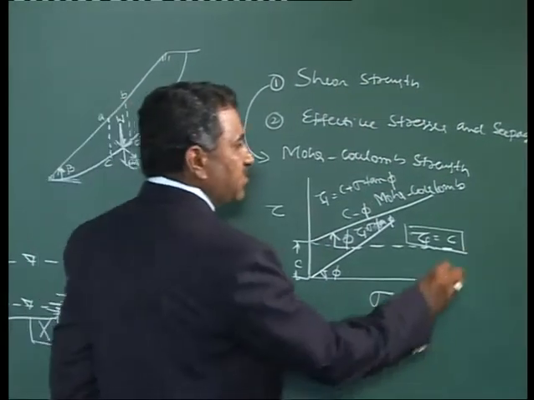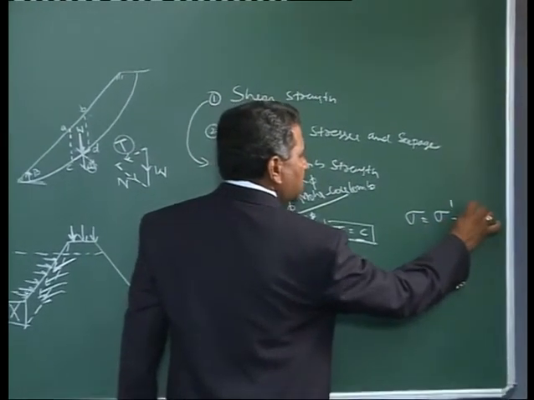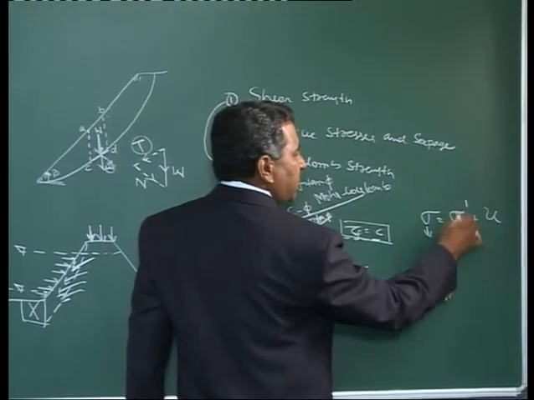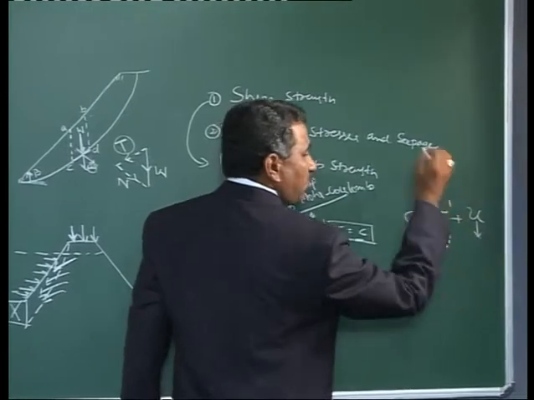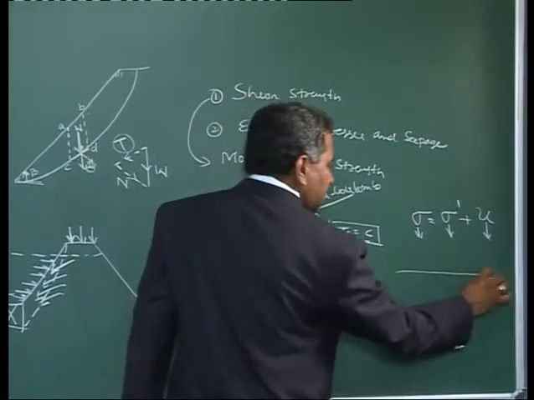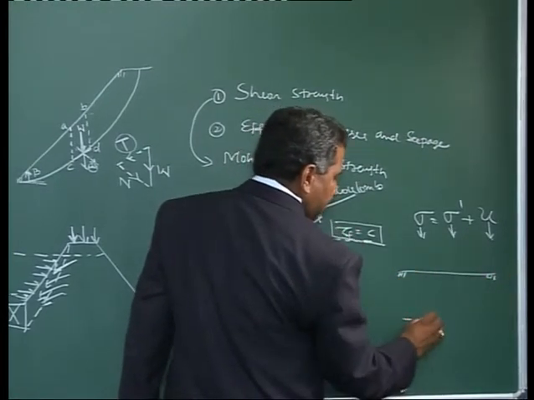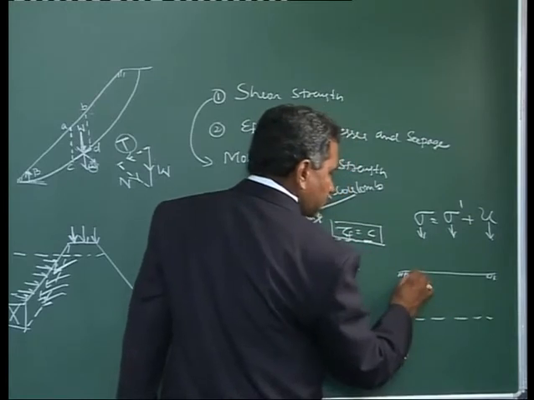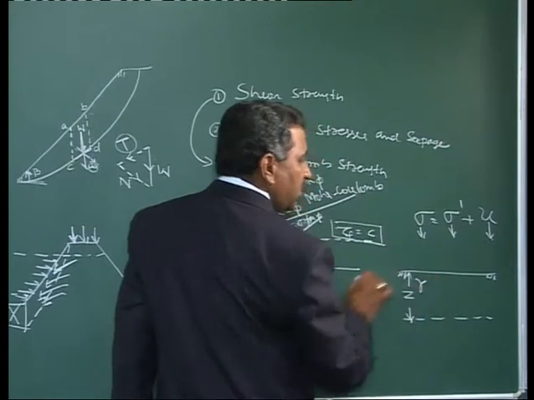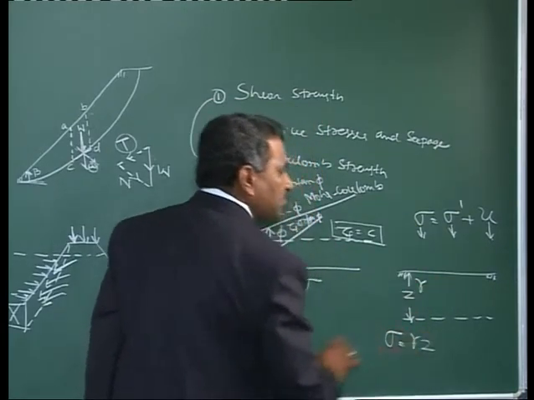This you know, effective stress: the total stress sigma is the summation of sigma dash plus u, where sigma is the total stress, sigma dash is the effective stress, and u is the pore water pressure. Now, when I have a ground surface like this at some depth z, if I know the unit weight gamma, my total stress sigma is nothing but gamma times z.